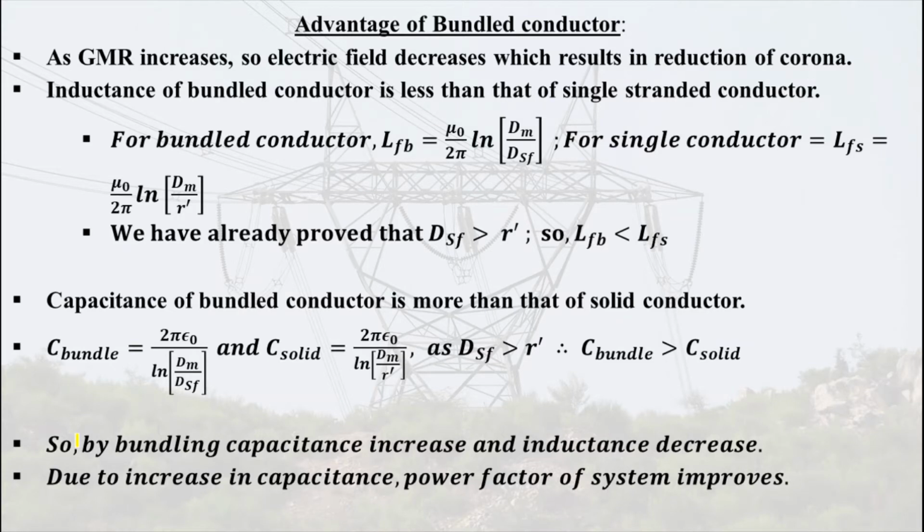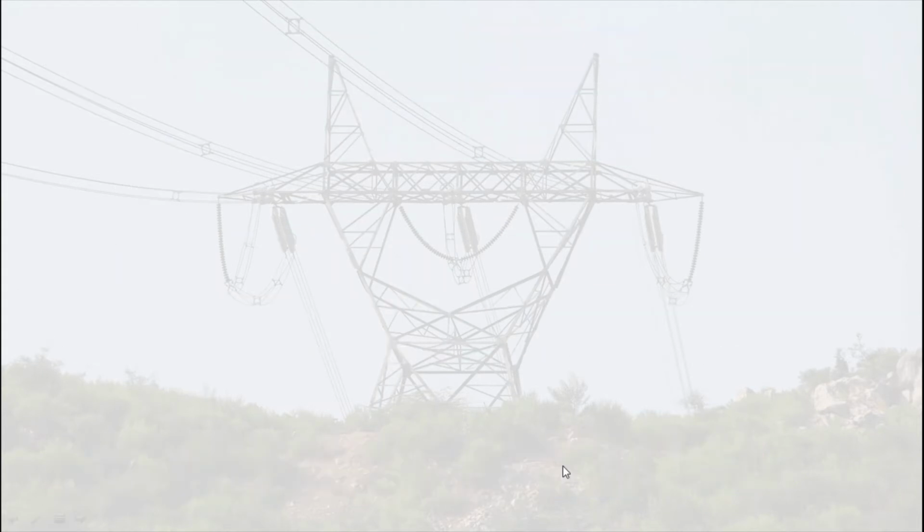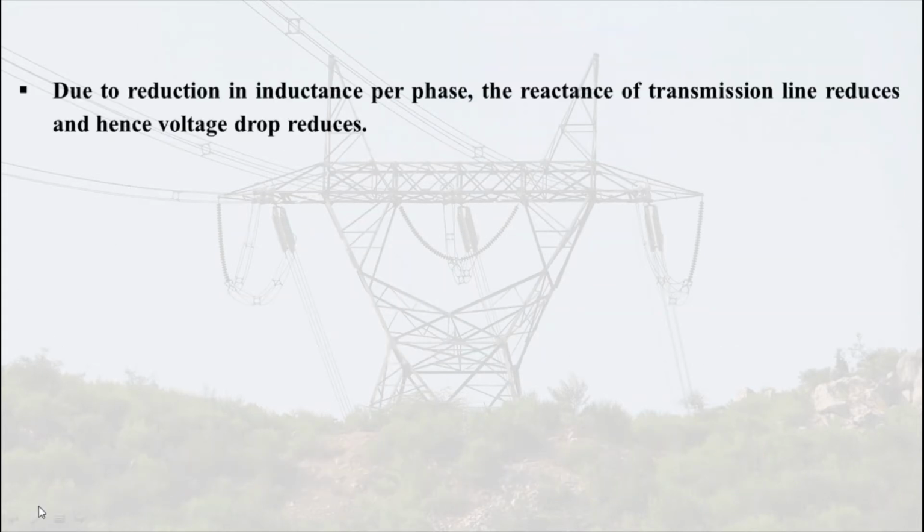So by bundling, capacitance increases and inductance decreases. Due to increase in capacitance, power factor of the system improves. And due to reduction in inductance per phase, the reactance of the transmission line reduces, and hence the voltage drop also reduces. Now due to reduction in reactance, maximum power transfer capability also increases.